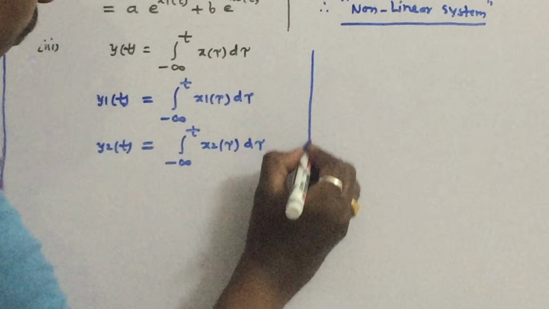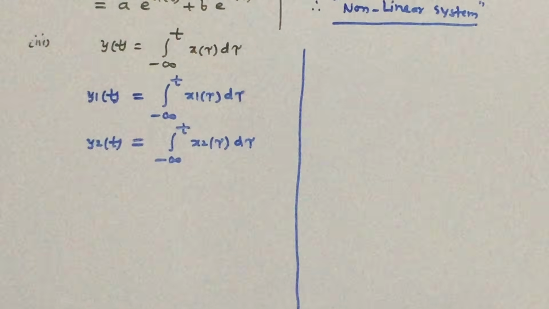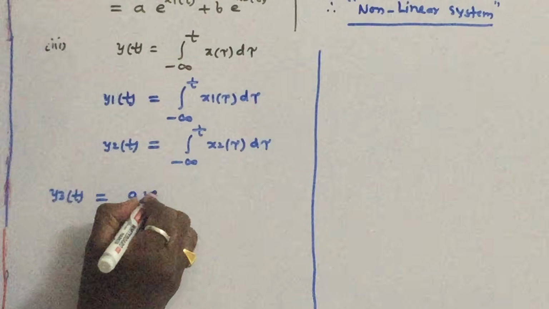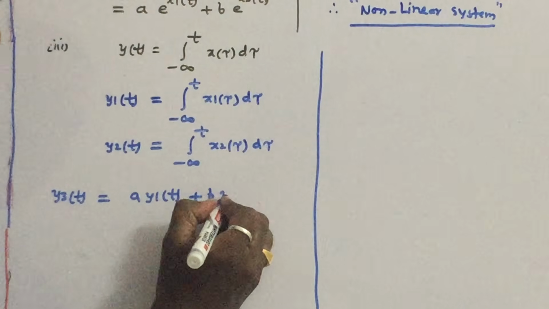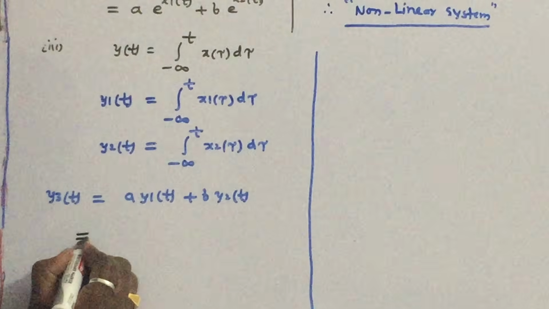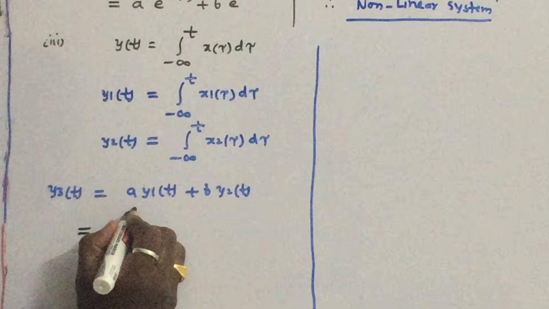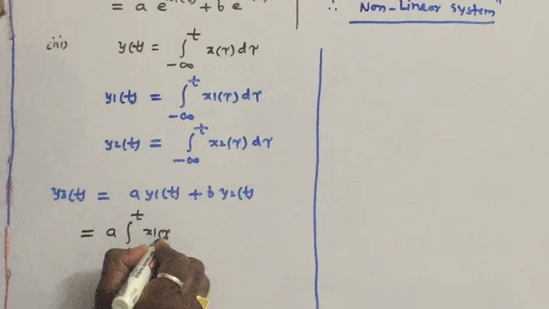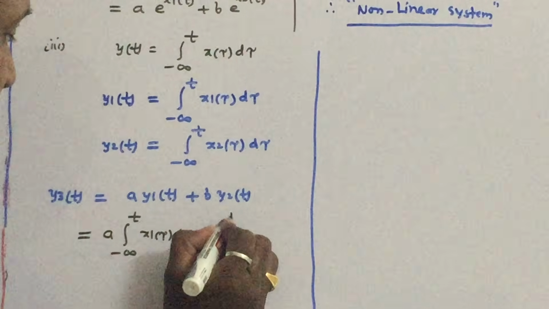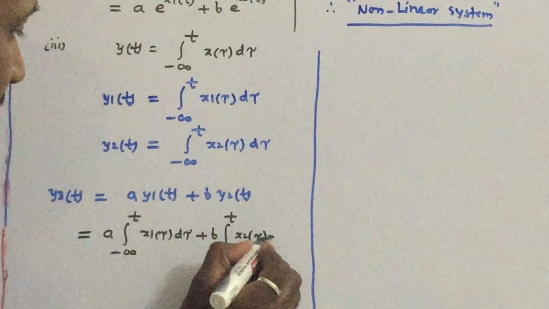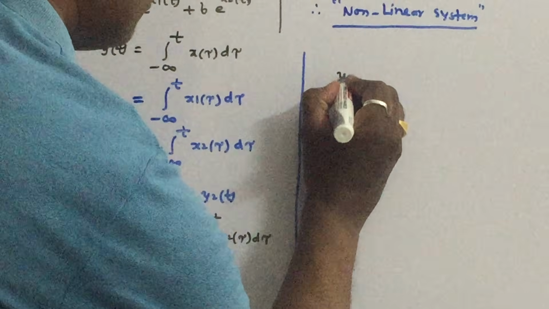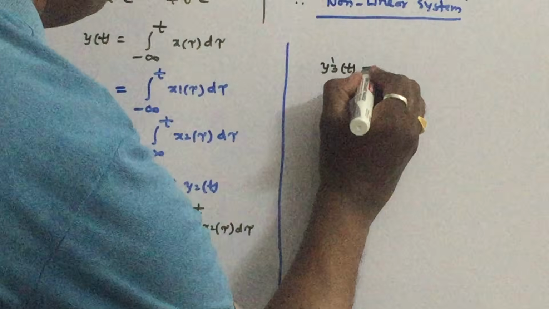What is the step we have to do? We have to add the individual responses. I call this y3 of t, so a into y1 of t plus b into y2 of t. Adding these individual responses, it becomes a into integral from minus infinity to t of x1 of tau d tau plus b into integral from minus infinity to t of x2 of tau d tau. This is y3 of t. Now check what y3 dash of t is.